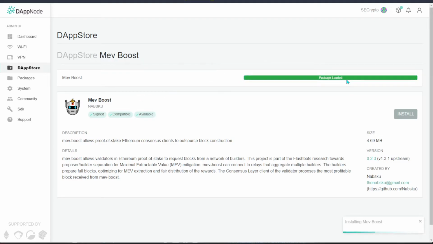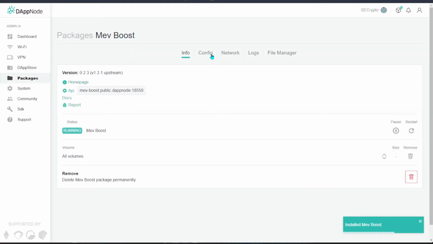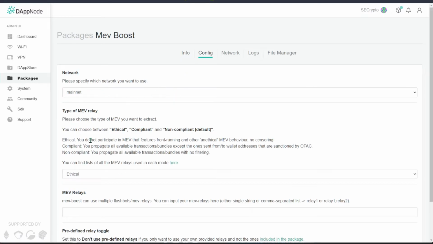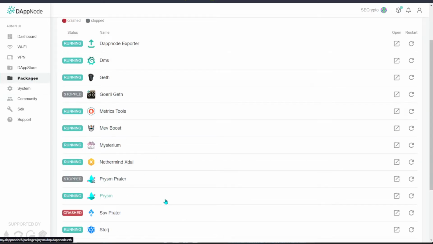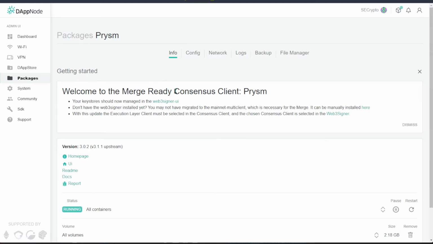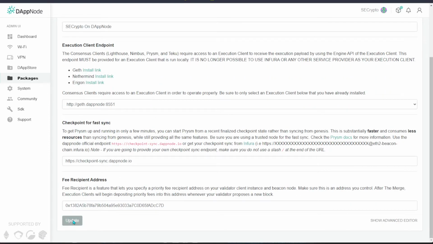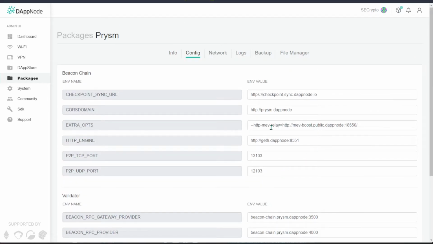It is gonna install, and once it's installed successfully, we're gonna teach you how to set it up. On configuration itself, you don't need to do anything over here. Just head back to your package, and from there, select your merge-ready consensus client, basically the consensus client that you are personally using. For my case, it's Prysm, and if you are using Teku, Lighthouse, or Nimbus, whatever it is, just click on it, and on DAppNode, click on configure, and scroll down all the way to show the advanced editor, and on the advanced editor itself, you will want to enter this over here.